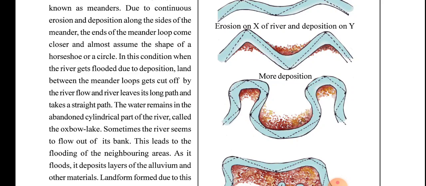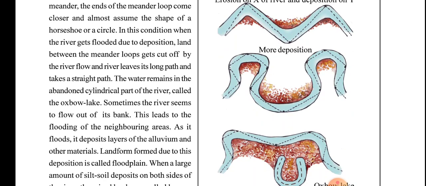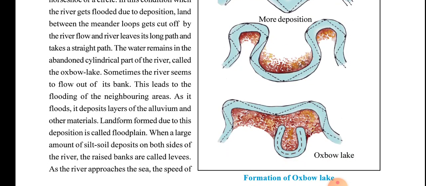When the river gets flooded, the land between the meander loop gets cut off by the river flow, and the river leaves its long path and takes a straight path. The water remaining in the abandoned cut-off part is called an oxbow lake.